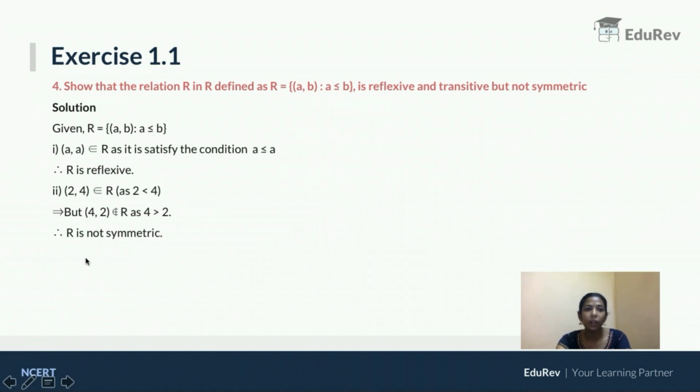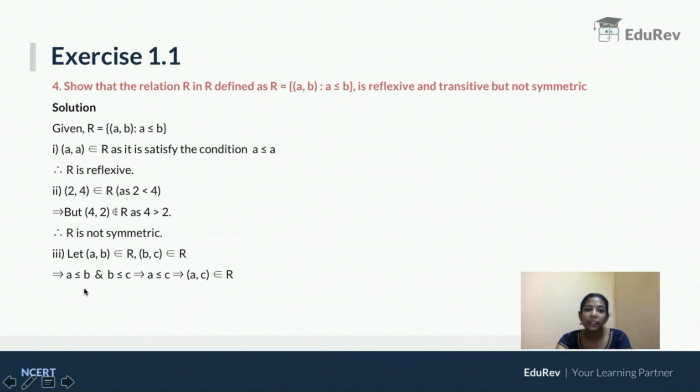Now let's go to the third property. The ordered pair (a, b) belongs to R and the ordered pair (b, c) belongs to R. Then if it is transitive, the ordered pair (a, c) should also belong to R. If (a, b) belongs to R, what can I infer? a should be less than or equal to b. And if (b, c) belongs to R, b is less than or equal to c.